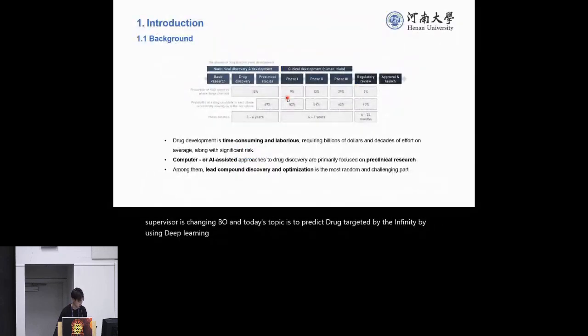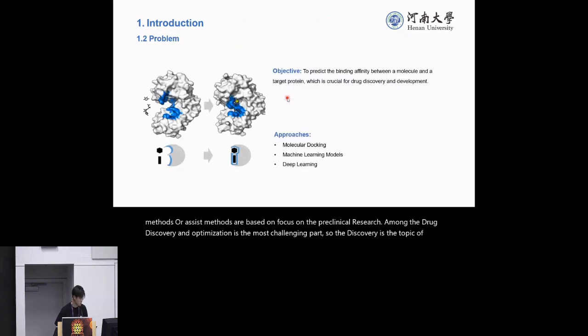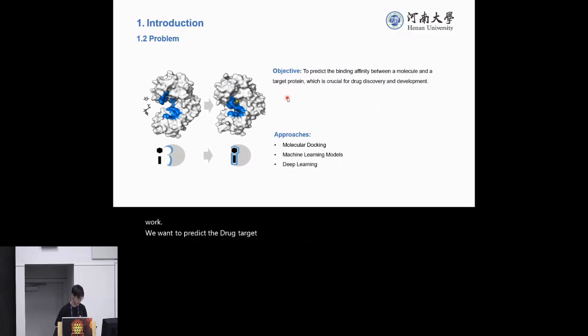As we all know, drug development is very time-consuming, and all of the computer-aided methods or AI-assisted methods are focused on the preclinical research. Among them, drug discovery and optimization is the most challenging part. So drug discovery is the topic of this work. We want to predict the drug-target binding affinity. There are three approaches that can tackle this problem.